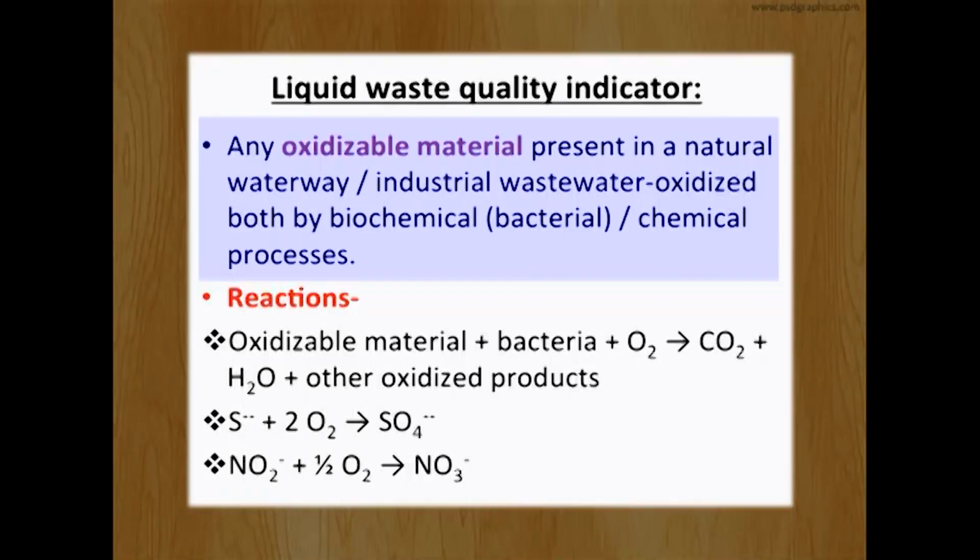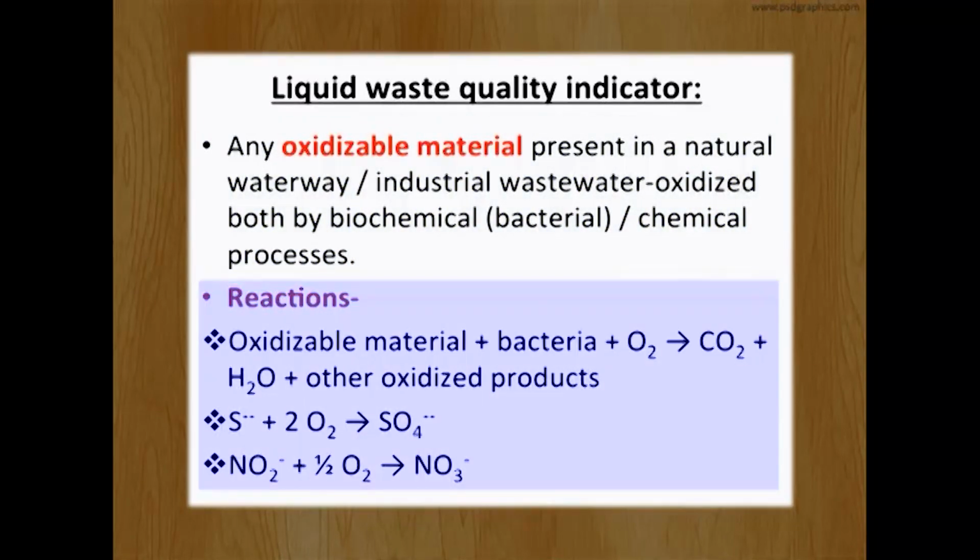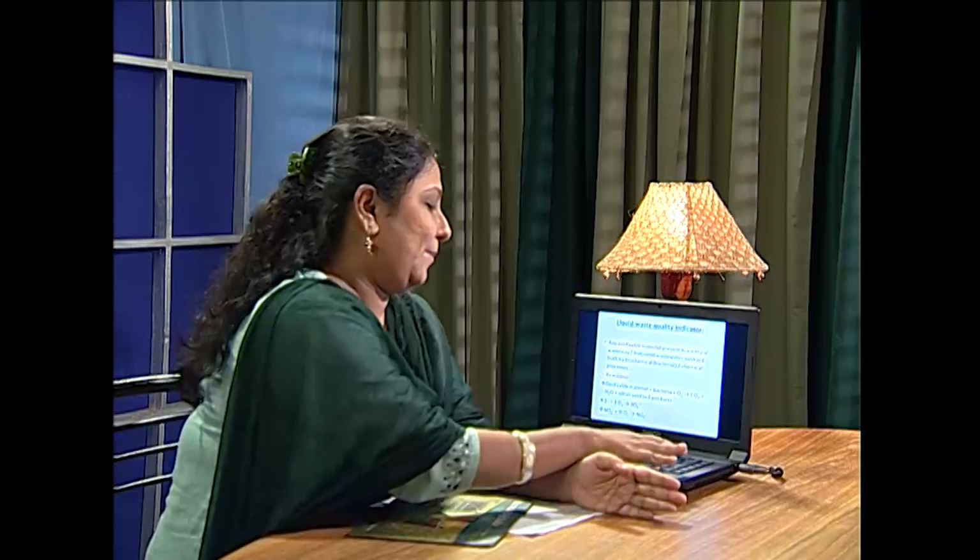Characteristics of liquid waste with respect to indicators as well as parameters. Liquid waste quality indicator: any oxidizable material present in water can be oxidized biochemically by bacteria as well as chemically. The reaction includes oxidizable material plus bacteria, nutrient plus oxygen. They may give rise to carbon dioxide, water, energy as well as other oxidized products. Apart from which, sulfur can be oxidized to sulfate, and nitrite can also be oxidized to nitrate.